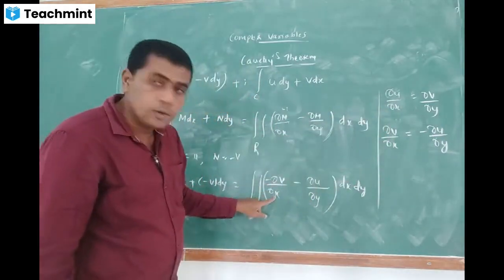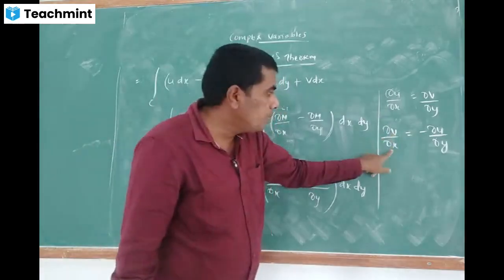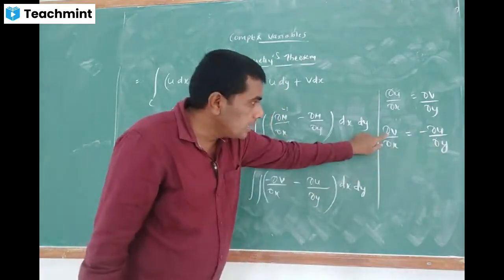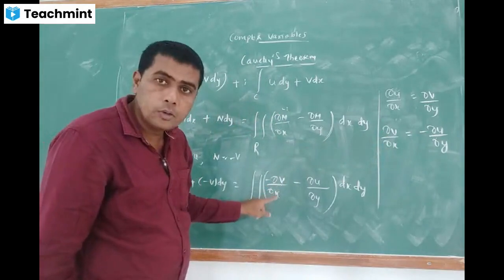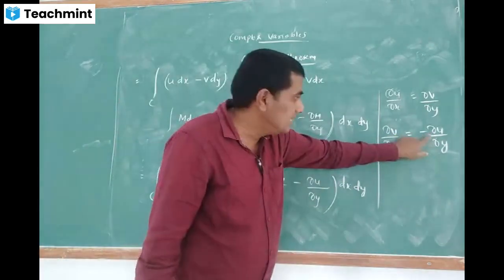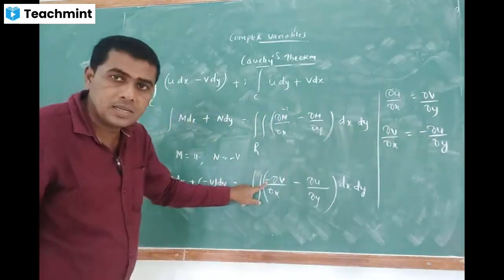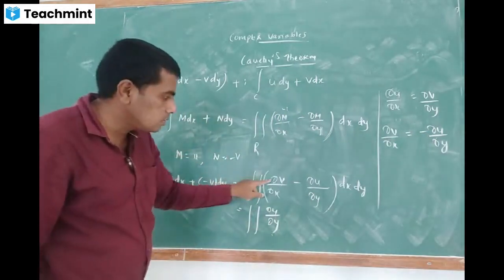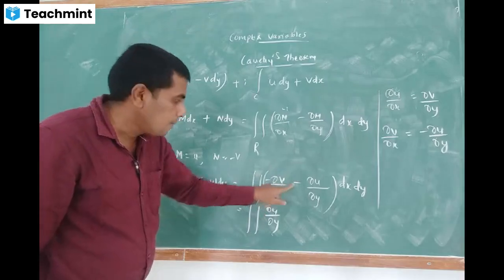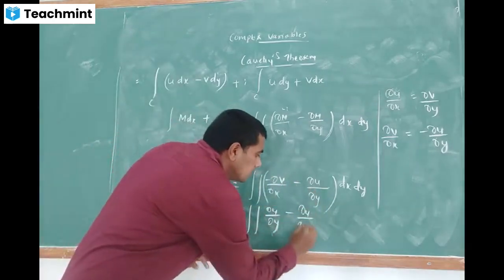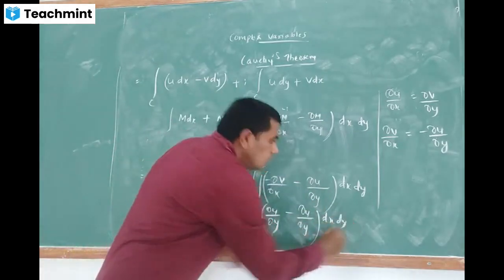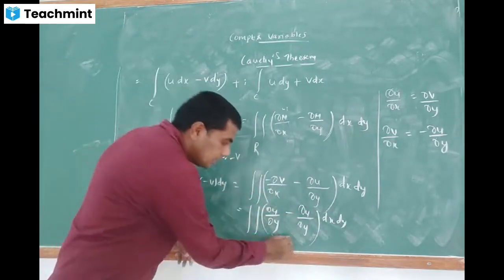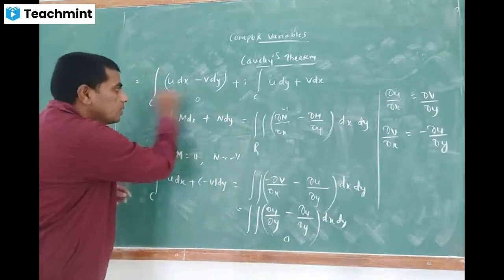Here, dou v by dou x is what? Minus dou u by dou y, right? In place of dou v by dou x, I am going to replace minus dou u by dou y. This minus and this minus will become plus. So here it becomes dou u by dou y. Is it clear? Only one CR equation I used, replacing dou v by dou x with minus dou u by dou y. So dou u by dou y into dx dy. See, dou u by dou y minus dou u by dou y, obviously it will get cancelled, right? So the value of this integral is 0. This integral term will become 0.